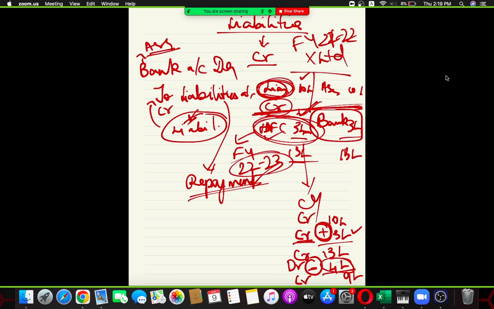Let's try to put the same thing in the entry very fast. People, you tell me. Now, it is going to be liabilities account debit to bank account. Liabilities account debit to bank account. So now what are you doing? To that extent of 4 lakh rupees, you are making the repayment.